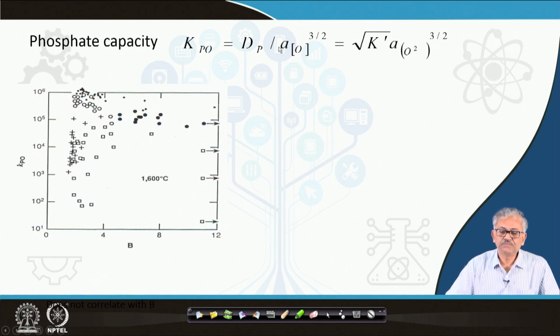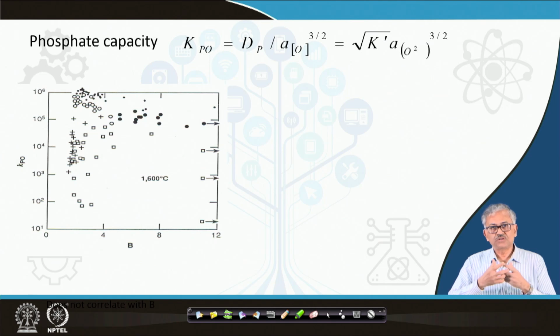You can write dP divided by the activity of O in terms of the equilibrium K prime squared times the activity of oxygen. So, you can find that KPO is now a function of the basicity of the slag. The phosphate capacity of the slag is a function of the slag composition or the slag basicity.